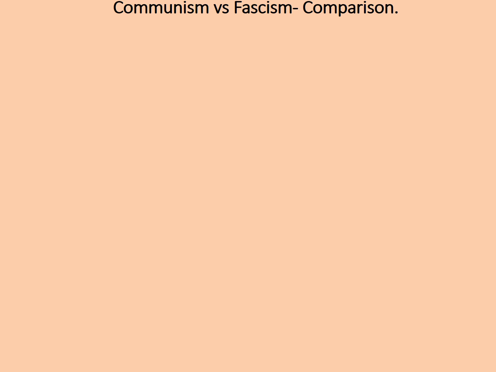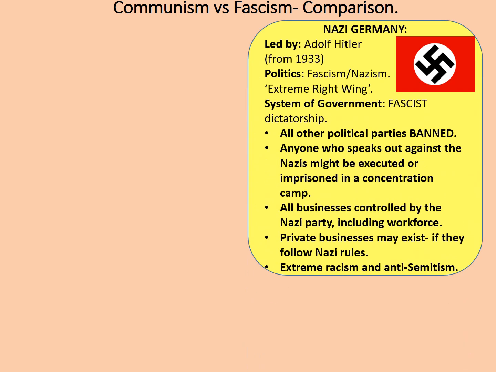We're now going to do a comparison between communism and fascism, looking at two case studies. Firstly, let's consider Nazi Germany. You may have done some lessons on Nazi Germany already. Nazi Germany was led by Adolf Hitler from 1933 onwards. Its politics were fascism or Nazism, which is known as the extreme right wing. If you're unfamiliar with this, right-wing politics tends to put the country as the most important thing, with other countries and other races as being inferior. Not all right-wing politics is, of course, like that. Not at all. That's what we call the extreme right-wing.